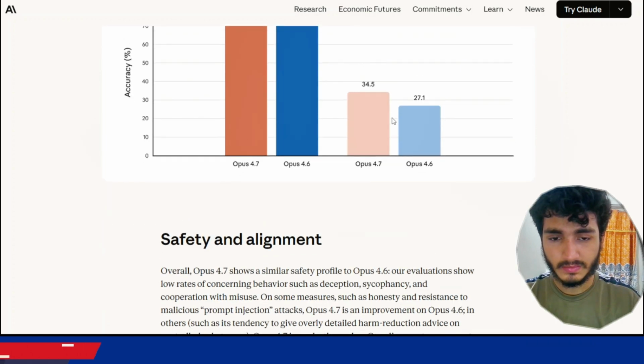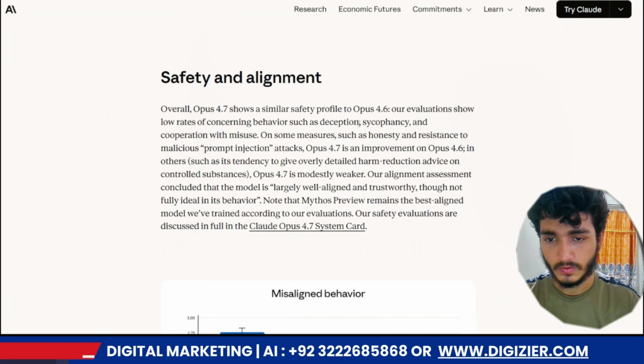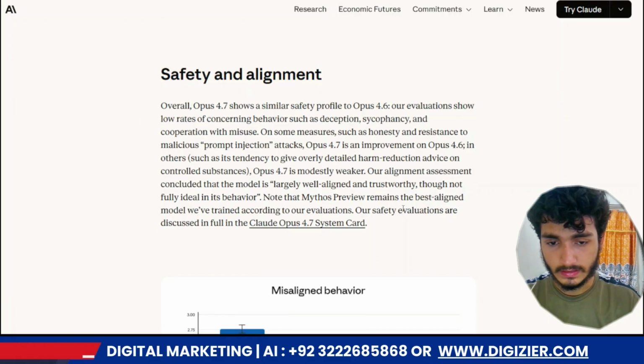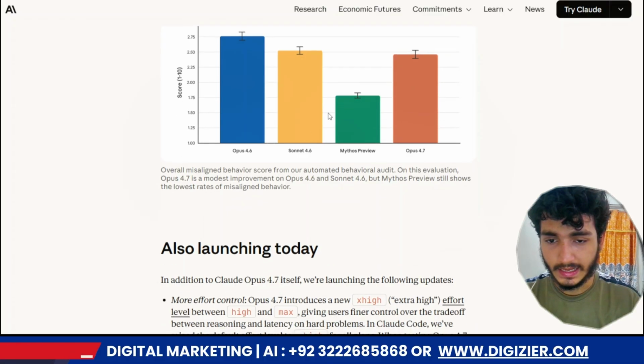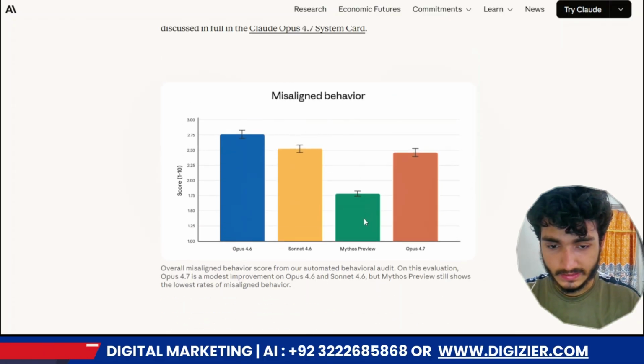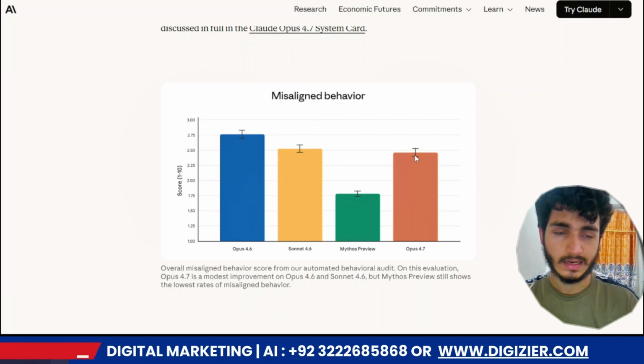There are some incredible changes in Opus 4.7 safety and alignment. Opus 4.7 safeguards against misaligned behavior. Regarding misaligned behavior, you see that Mythos is incredible. Claude opened the Mythos preview and everybody shifted to Mythos, but Opus 4.7 is also strong here.